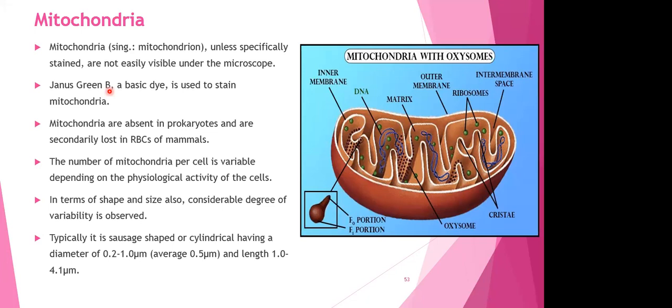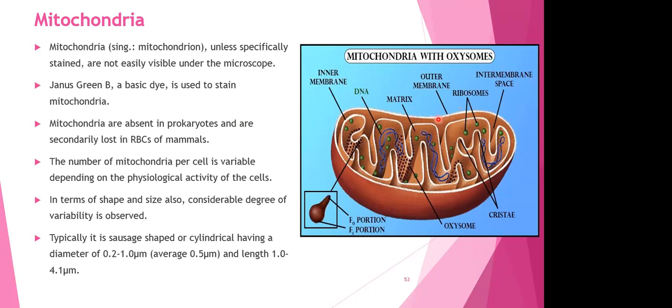In terms of shape and size also, there is a considerable degree of variability observed. But the standard shape typically observed for mitochondria is generally a sausage shape. You can see this shape very clearly on your screen. ये देखिए, ये जो typical shape है ना, इस shape को हम कहते हैं sausage, right? Just like a sausage. So we call it a sausage shape, or sometimes it could be cylindrical, having a diameter of around 0.2 to 1 micrometer, and length around 1 to 4 micrometers, rather 4.1.